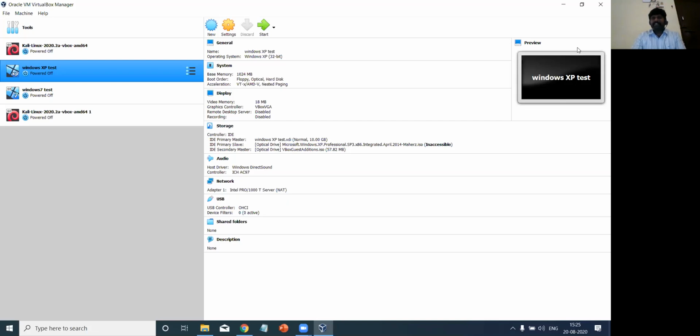A virtual machine provides a platform where, on any single operating system, we can host multiple operating systems. For the purpose of this experiment, I am going to use Windows XP. I have already hosted this Windows XP on my machine using VirtualBox. I am going to start my Windows XP operating system for testing purposes. Are you clear with this? I am using the Windows XP operating system, hosted on the virtual machine, for my demonstration.